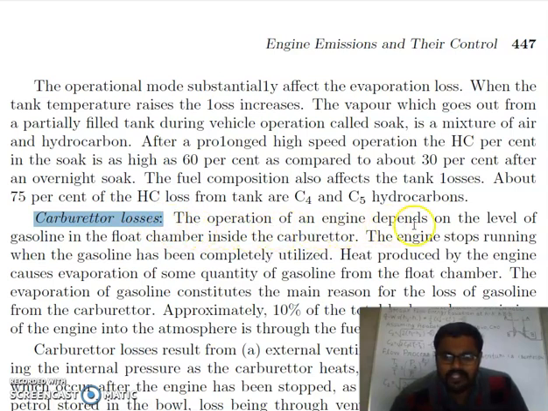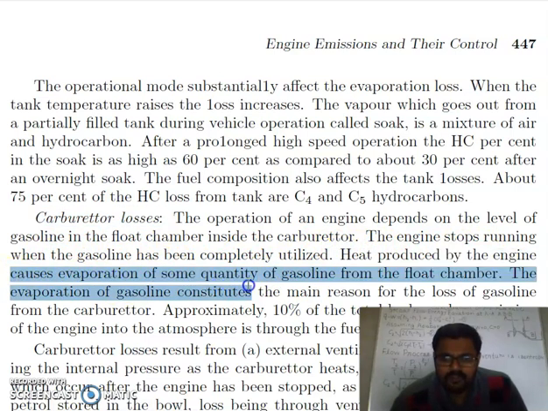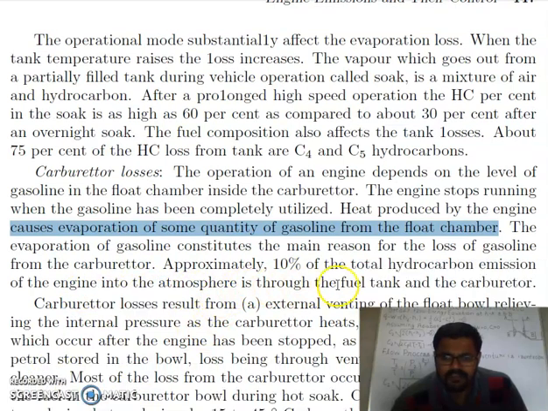The operation of an engine depends on level of gasoline in float chamber inside the carburetor. The engine stops running when the gasoline has been completely utilized. Heat produced by the engine causes evaporation of some quantity of gasoline from the float chamber. The evaporation of gasoline constitutes the main reason for loss of gasoline from the carburetor. Approximately 10% of total hydrocarbon emissions of engine into atmosphere is through the fuel tank and carburetor.